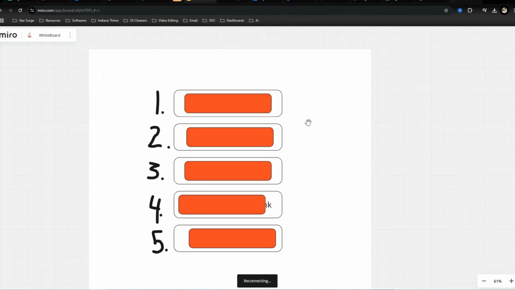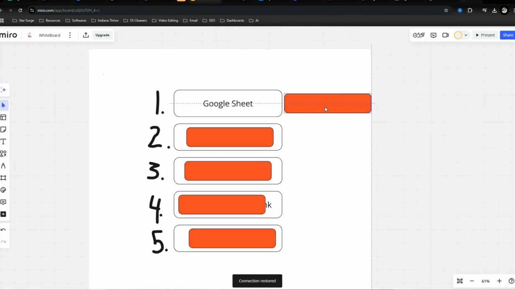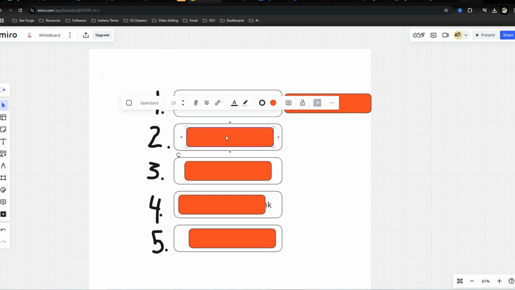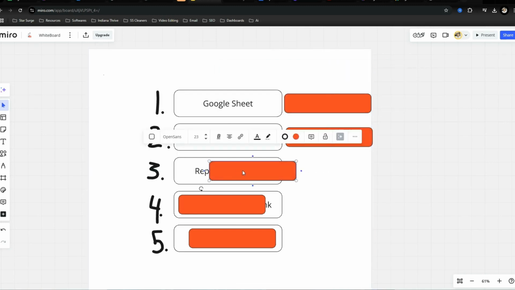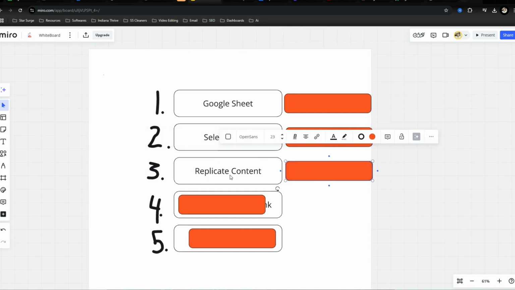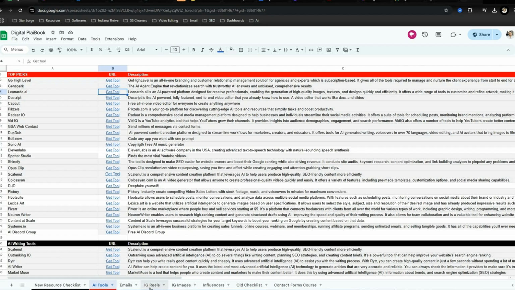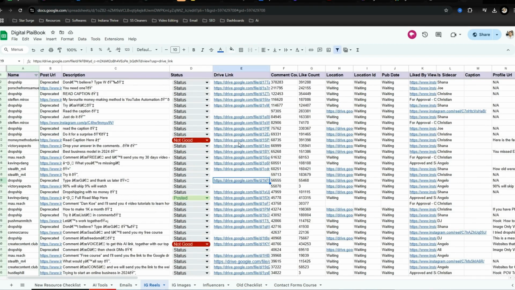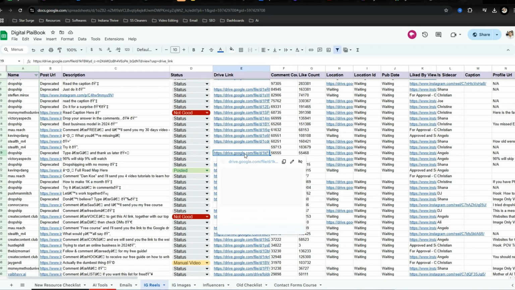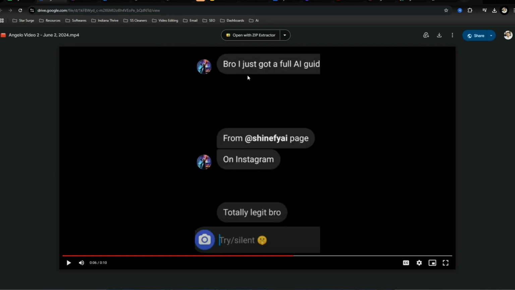So going over to the whiteboard real quick, you got the Google Sheet. We selected our tool, which is Leonardo.ai. Now it's time to replicate or generate content. So I say replicate because I give you a list of done for you different short form content that you're able to use and create. So for an example, if you wanted to use one of these videos, get engagement, comments, and shares.